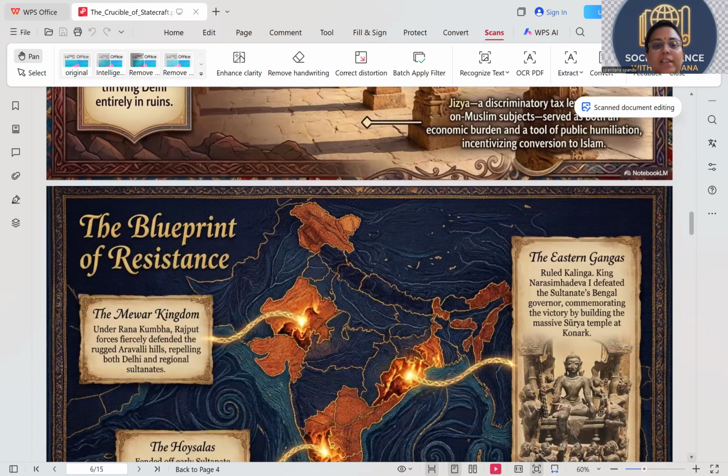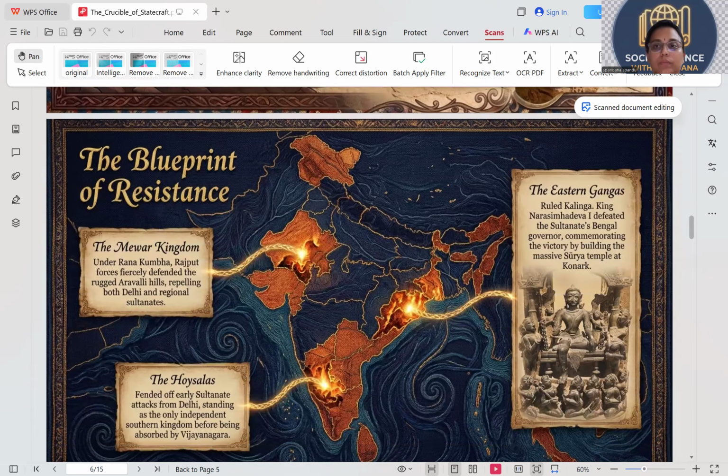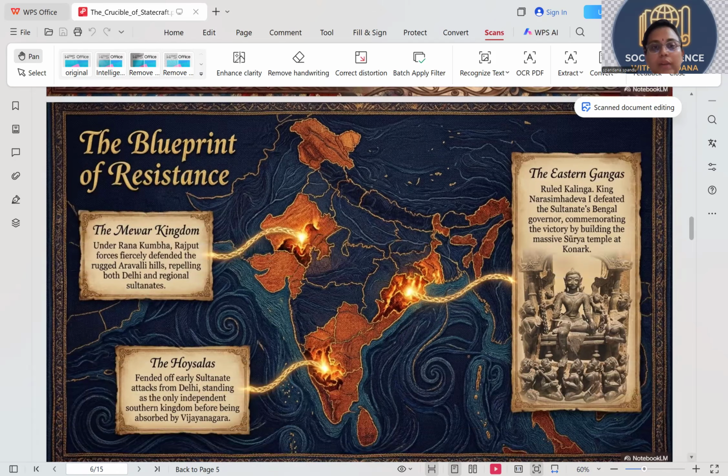The blueprint of resistance. So we are talking about the resistance. The Mewar kingdom under Rana Kumbha. It was not always that the Delhi Sultanates were the greatest. There are people who resisted them, and it is the Mewar kingdom under Rana Kumbha. Rajput forces fiercely defended the rugged Aravali hills, repelling both Delhi and regional sultans.